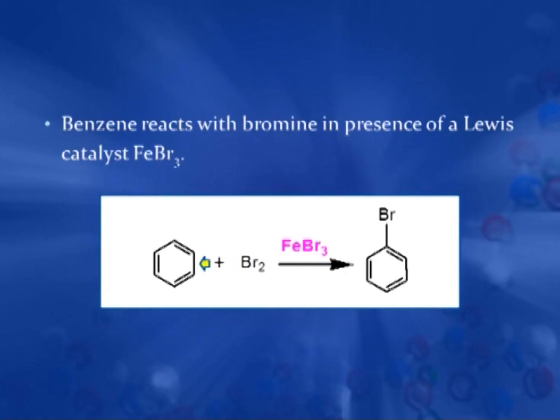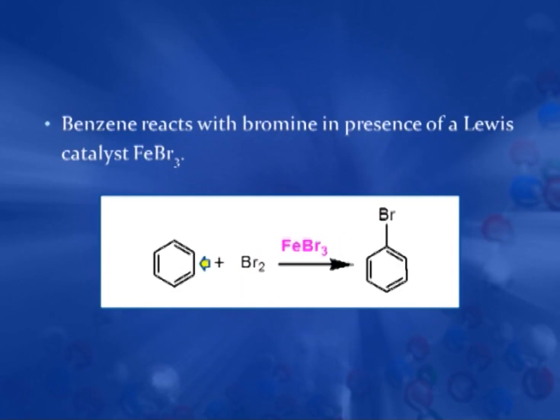Again the reason is the same: its delocalized structure, which gives stability to the benzene ring. In alkenes, the double bond is localized, but in benzene the double bonds are delocalized. So, it undergoes reaction with bromine only in the presence of a Lewis acid, ferric bromide.